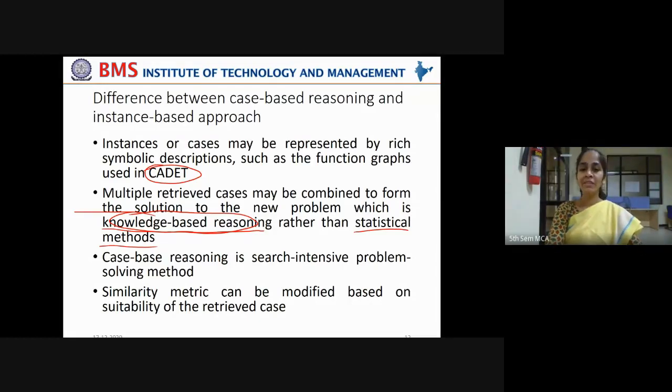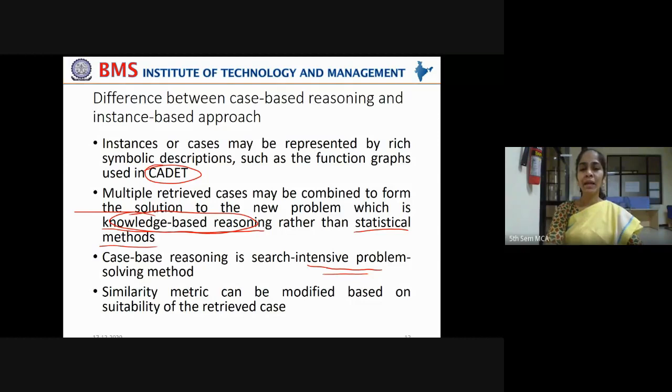And case-based reasoning is a search-intensive problem-solving method. It will keep on searching for every possible match between the current problem and the existing problem solution. Right? It rigorously searches the library for the solution. Only if the solution is not available, then a new solution is developed. So case-based reasoning is a search-intensive problem-solving method. First it searches, only then it solves.